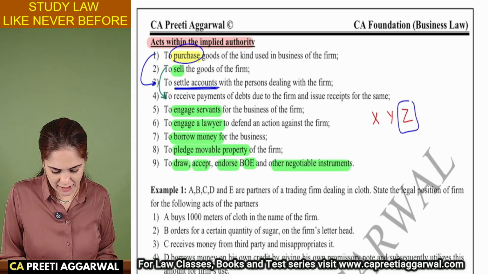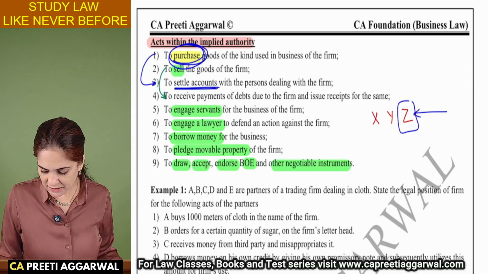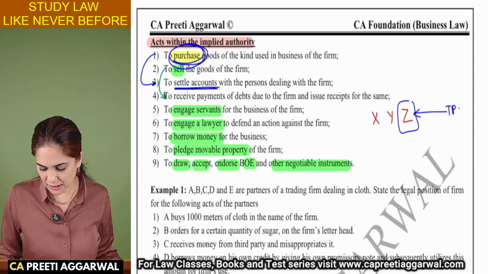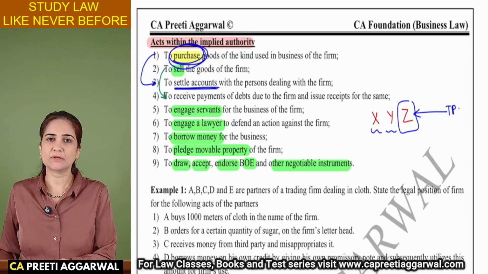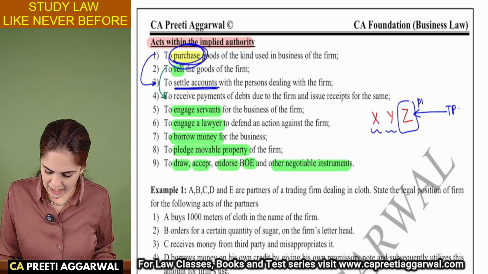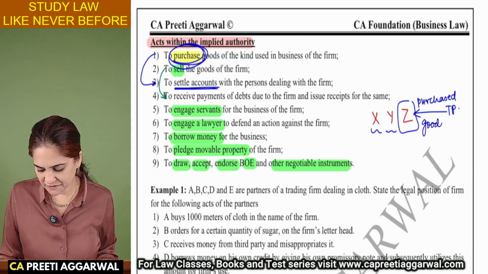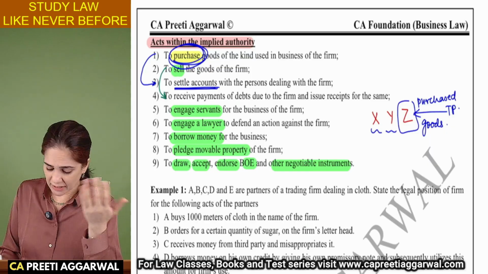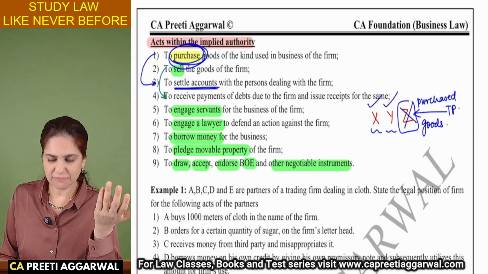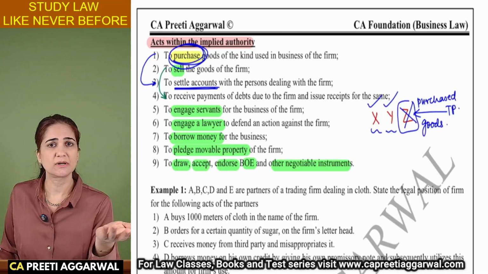Z purchased the goods which are generally used by the firm. If he is entering into a contract with a third party, then X and Y are also equally liable to pay for the goods. So if Z has purchased goods for the firm in the firm's name with the intention to bind the firm, then if he is not paying, X and Y, the other partners, will have to pay because this is an act binding on the firm.